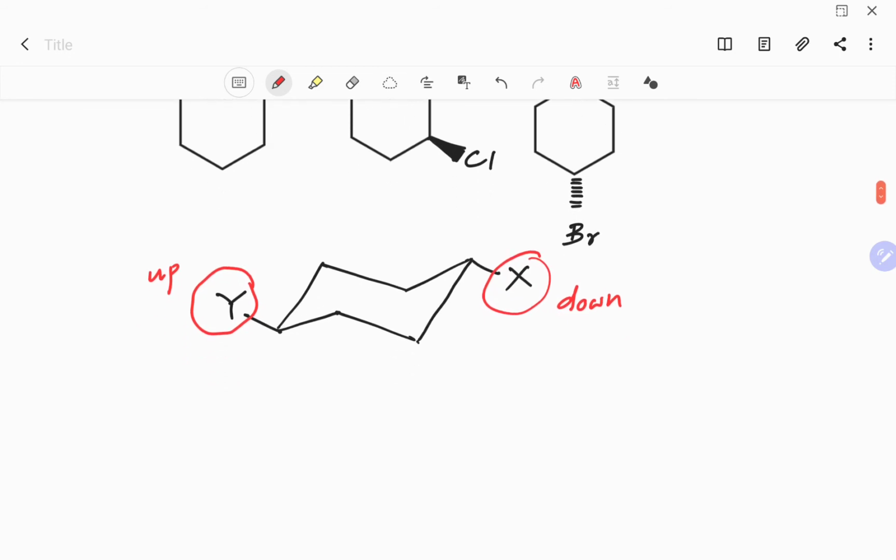All right, let's learn how to draw cis isomers. The difference between cis and trans is that in cis isomers you have both substituents on the same plane. So let's take the same cyclohexane ring. Here is our cyclohexane ring. If you put one substituent on the top plane, the other substituent must also be on the top plane.